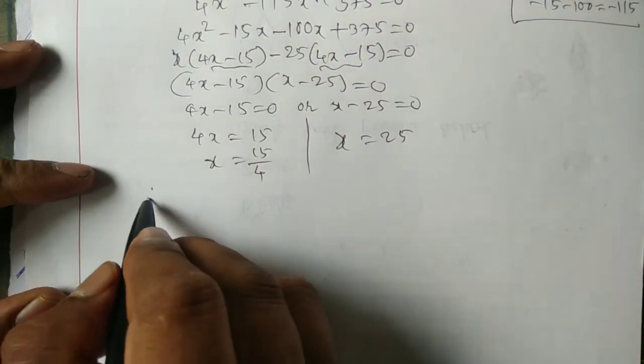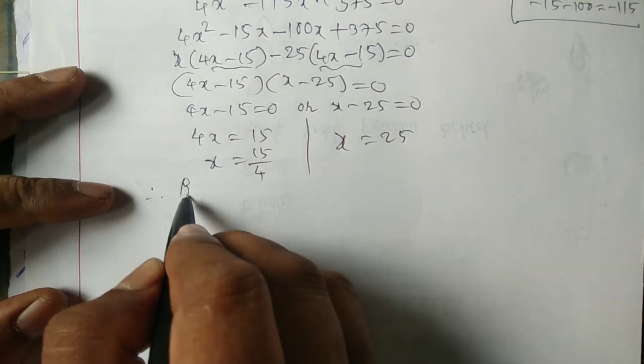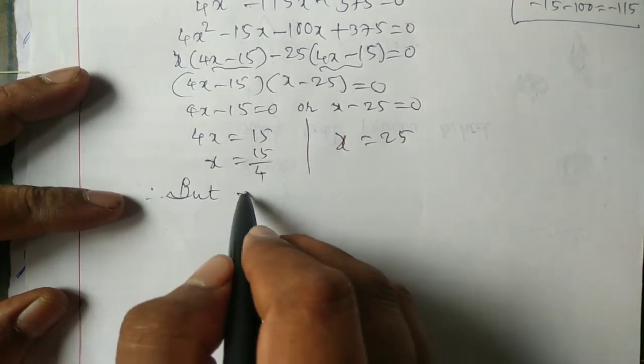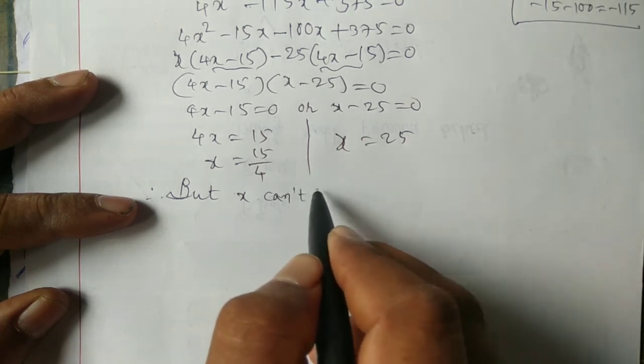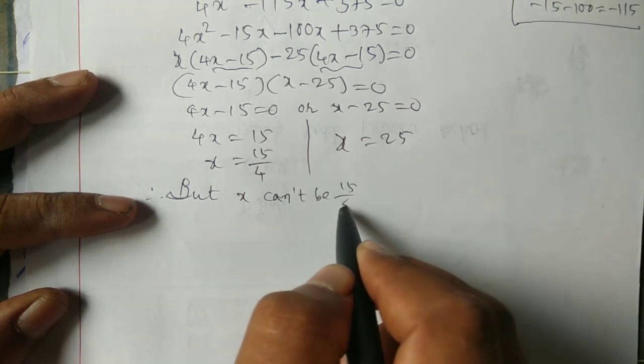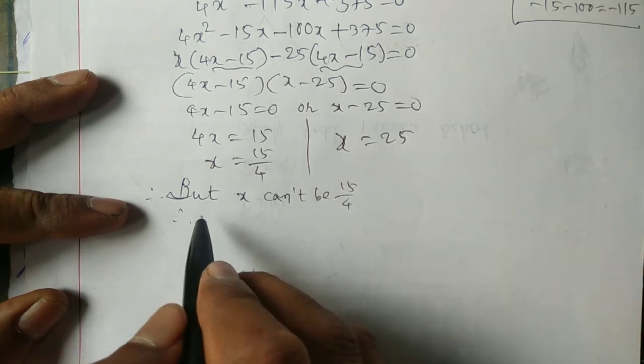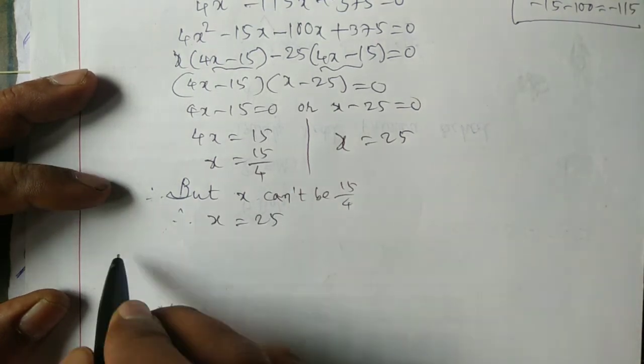But x can't be 15 by 4, therefore x is equal to 25.